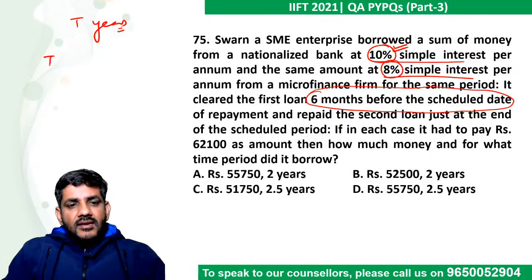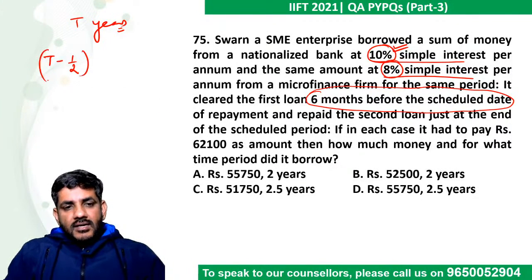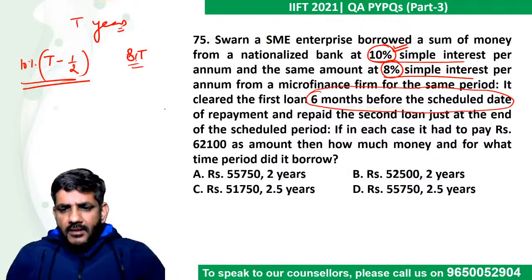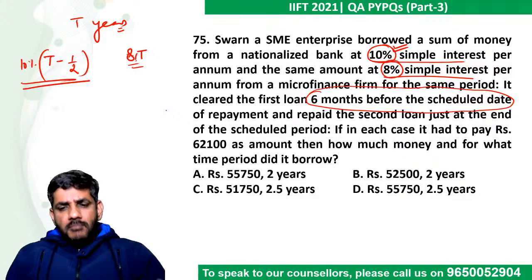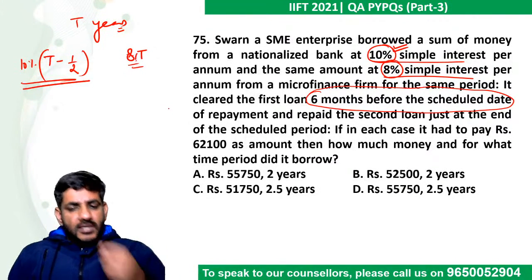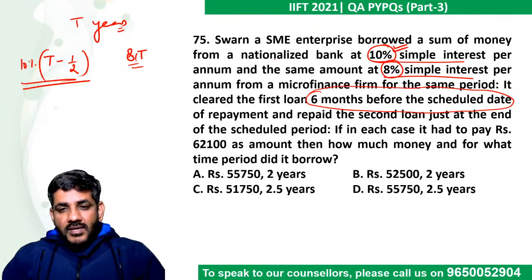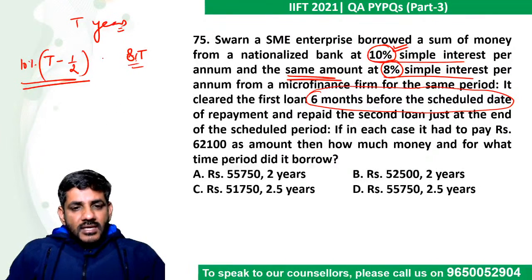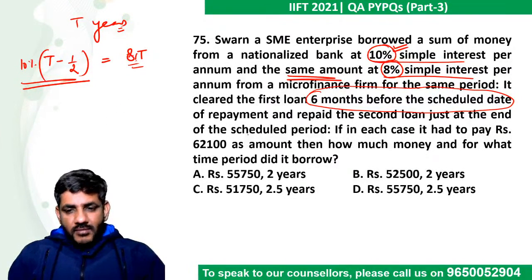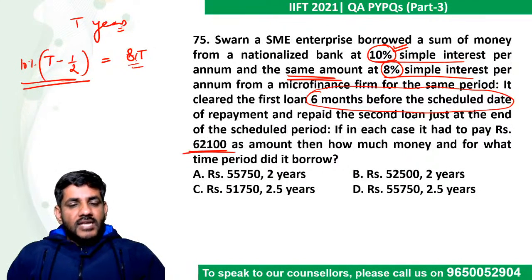So basically 10% of T minus half a year was paid as interest, whereas in the other case 8% into T was paid as interest. Because he says the borrowed amount was the same, the interest should also be the same in this case, because finally the same amount has been paid.